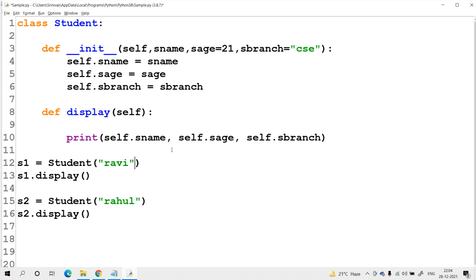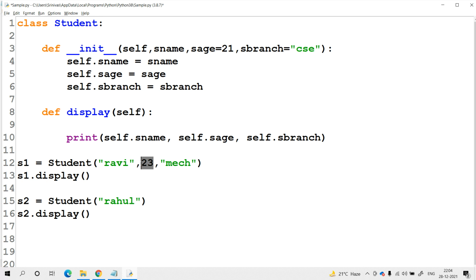What will happen if I pass the age and the branch also? No problem, you can pass. If you pass age as 23 and the branch as mechanical, what will happen? For the first student, within the name, the value available is Ravi, and for age the default value available is 21. That will be overridden by the value that we are explicitly passing.